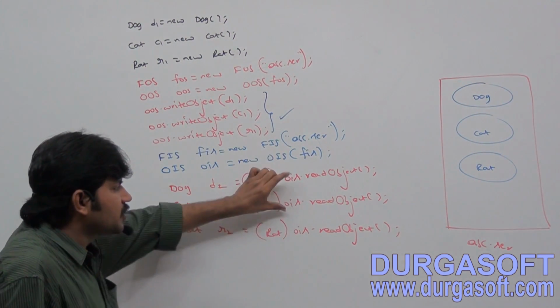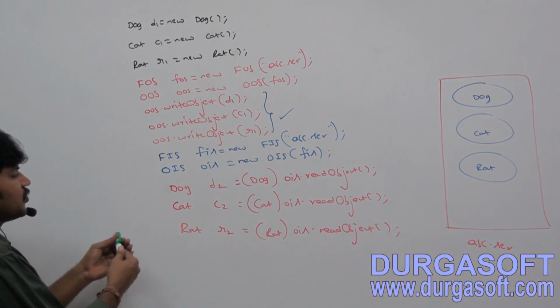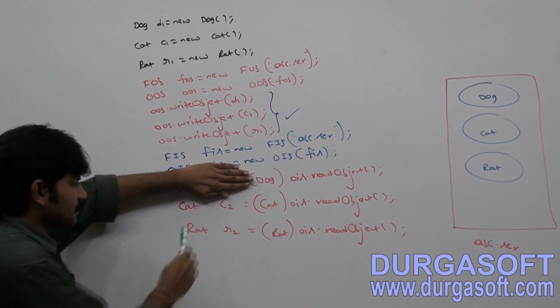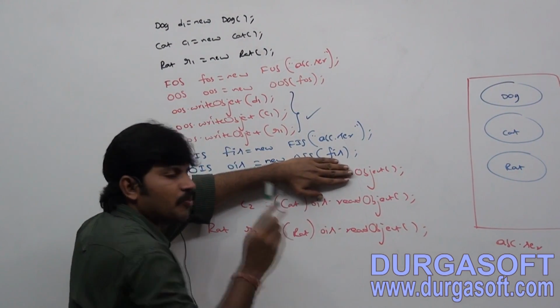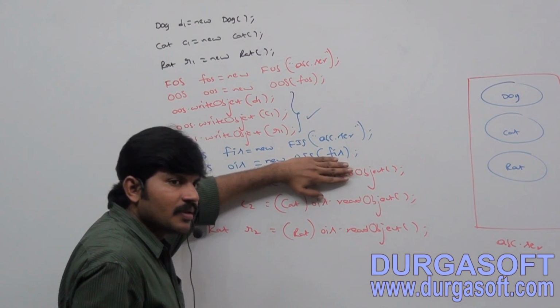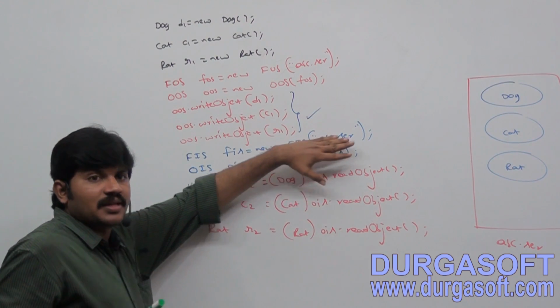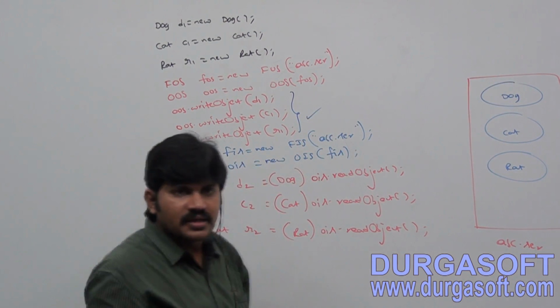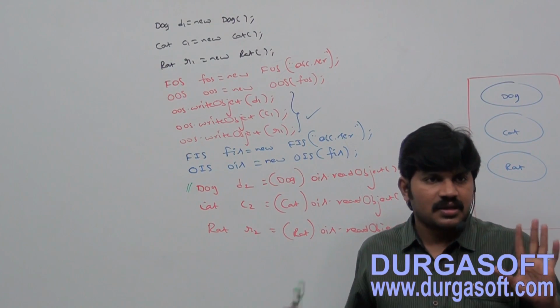By mistake, if you change the order, say I skip the first line and take Cat c = ... Whenever we use ois.readObject the first time, the dog object will come, but I am trying to typecast to Cat. We will get a ClassCastException. That's why in whichever order we serialize, in the same order only we have to deserialize. Clear for all of you?